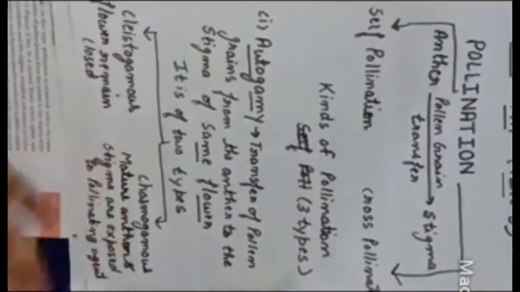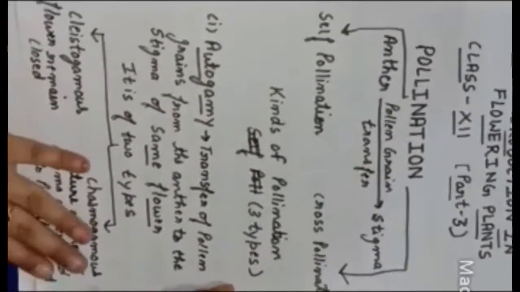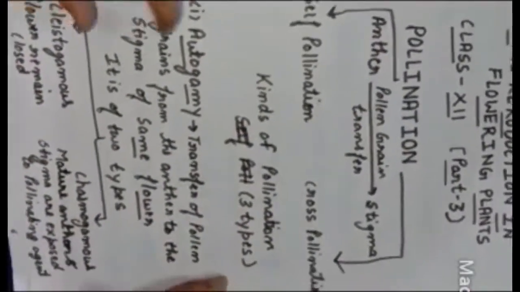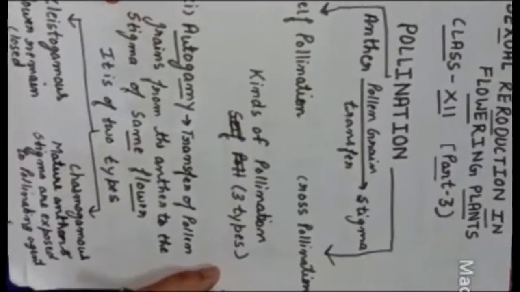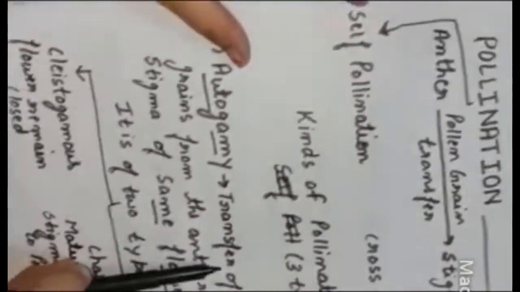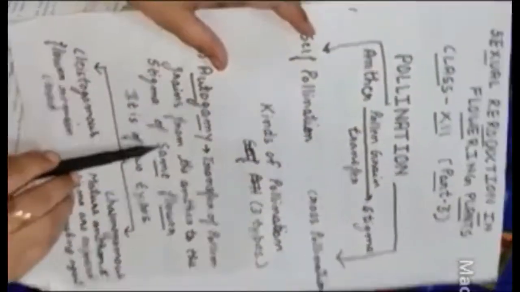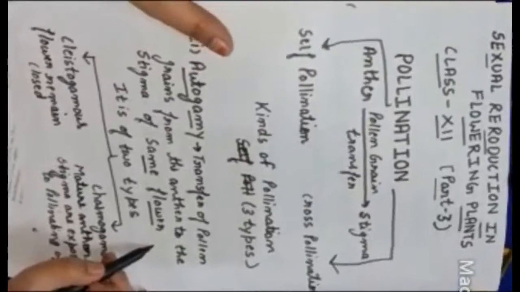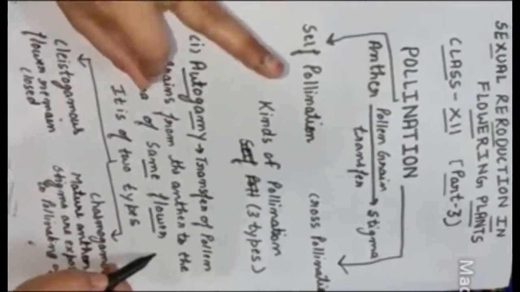Now we have the kinds of pollination. We have mainly 3 kinds of pollination: autogamy, geitonogamy and xenogamy. The first 2 are self-pollination, and the last one, xenogamy, is cross-pollination. So the first one, autogamy. Autogamy is the pollination in which the pollen grains transfer from the anther to the stigma of the same flower. Means the plant and the flower will be the same. Then we call it autogamy. It is a complete self-pollination.